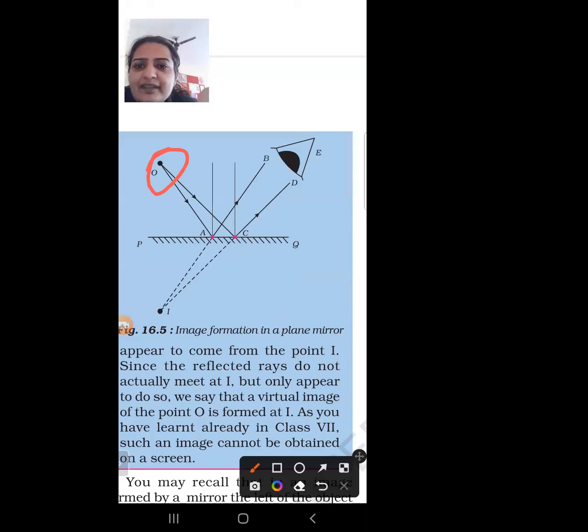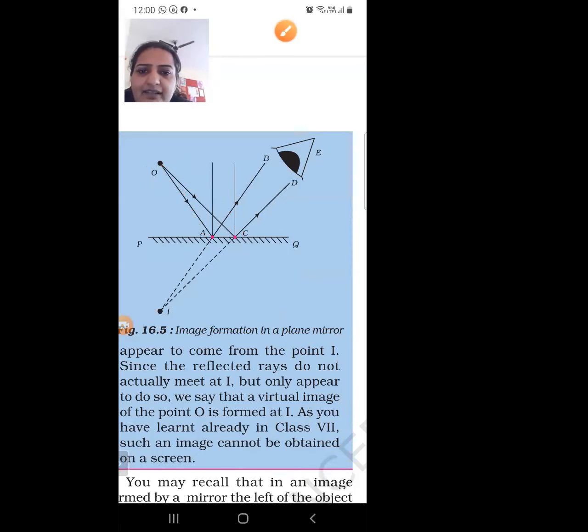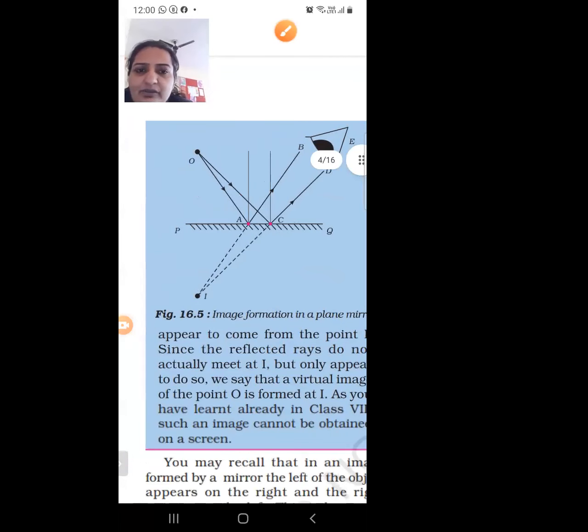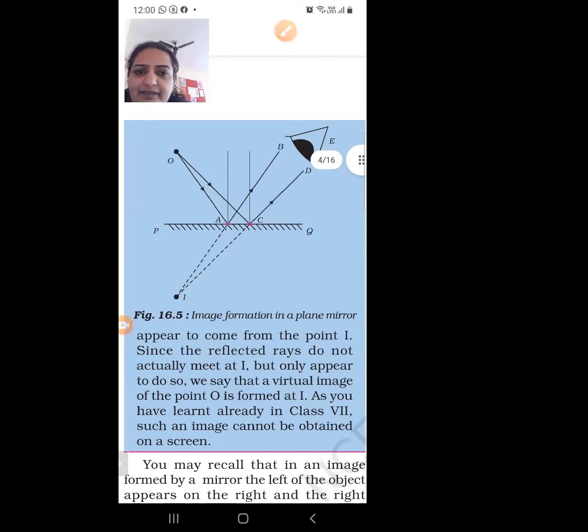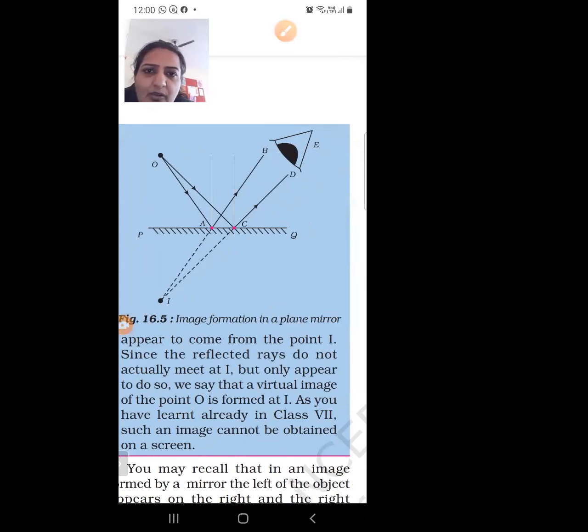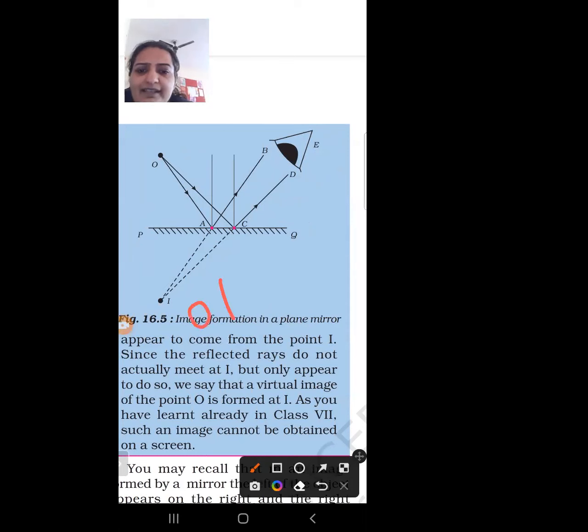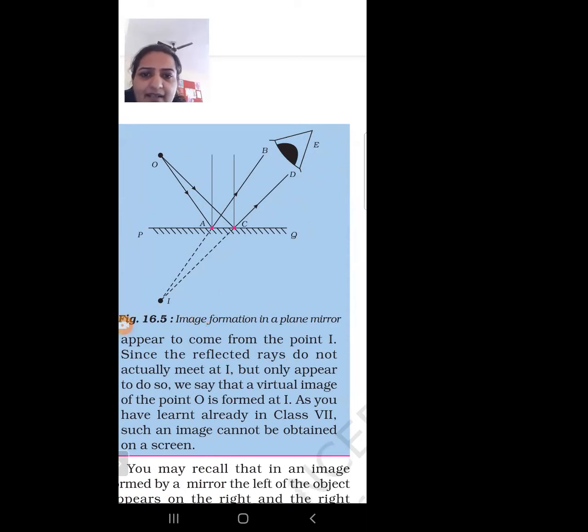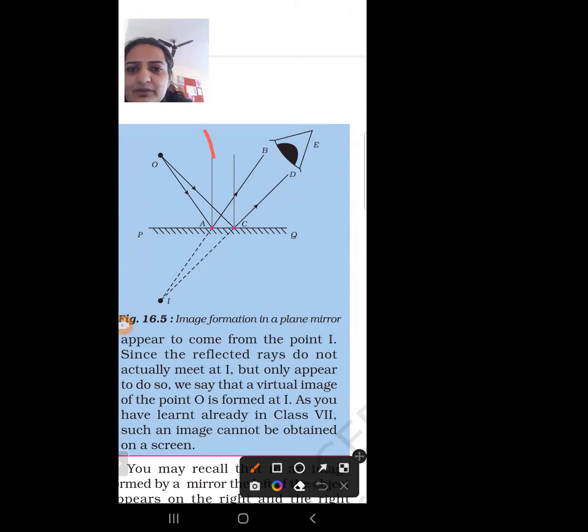Suppose this is the sun. Two rays are coming from the sun, OA and OC. OA and OC are our incident rays. At points A and C, we are drawing a normal.